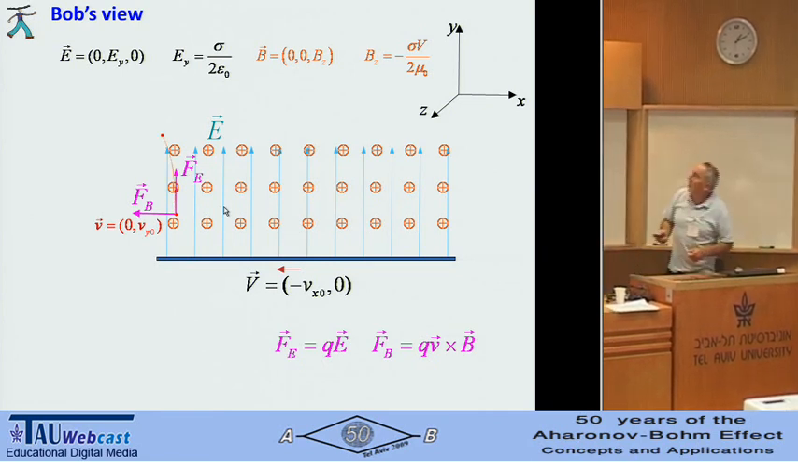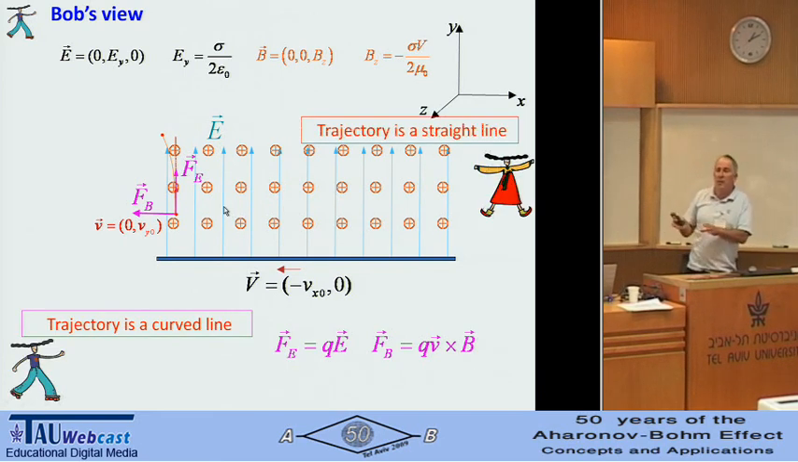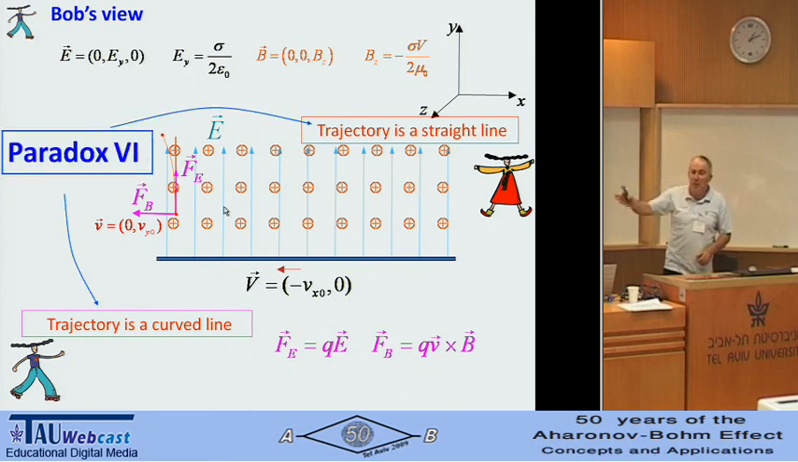So he says the trajectory is a curved line. She says the trajectory is a straight line. Again, it's not that she sees it. Maybe different observers see different things. No problem. She sees that Bob sees a straight line. And Bob says, no, I should see a curved line. So this is paradox number 6, and here I will stop.